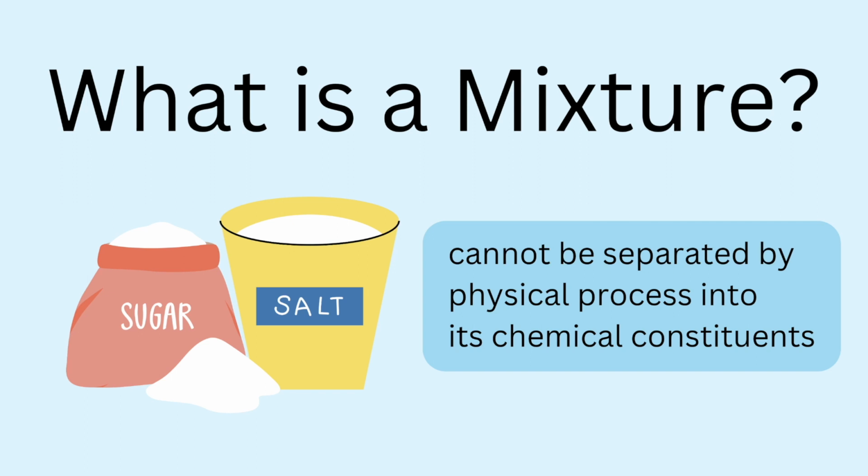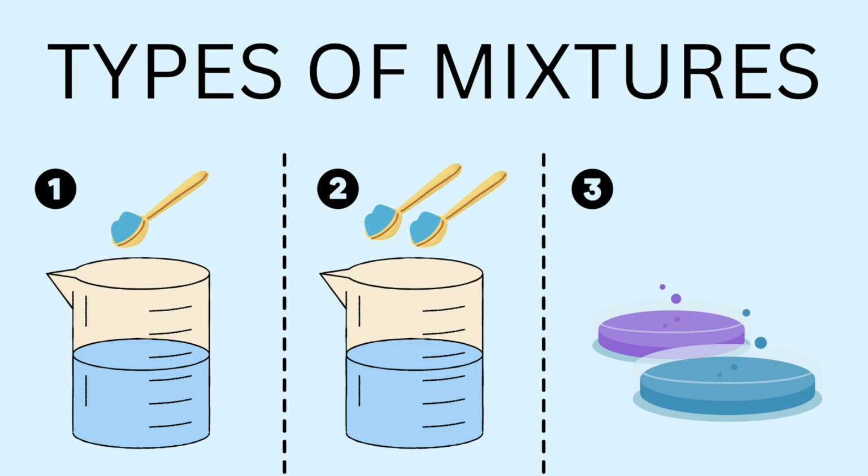Now in the case of seawater, we were able to separate it using evaporation, but there are more ways to separate mixtures physically. We will be learning more about that as well in this chapter. Now, what are the types of mixtures? We have 3 examples.